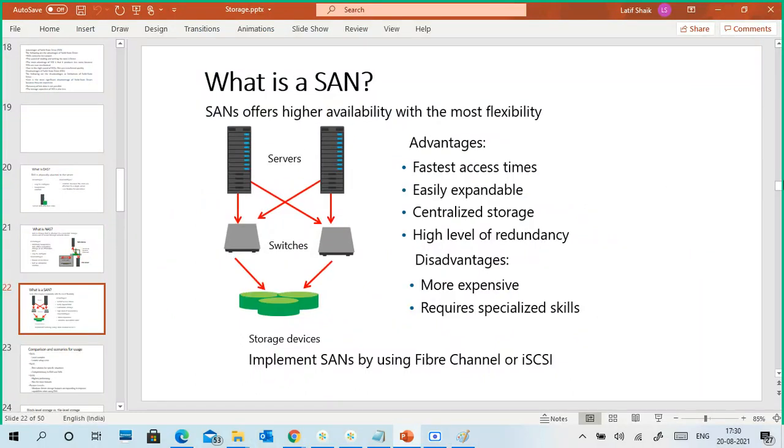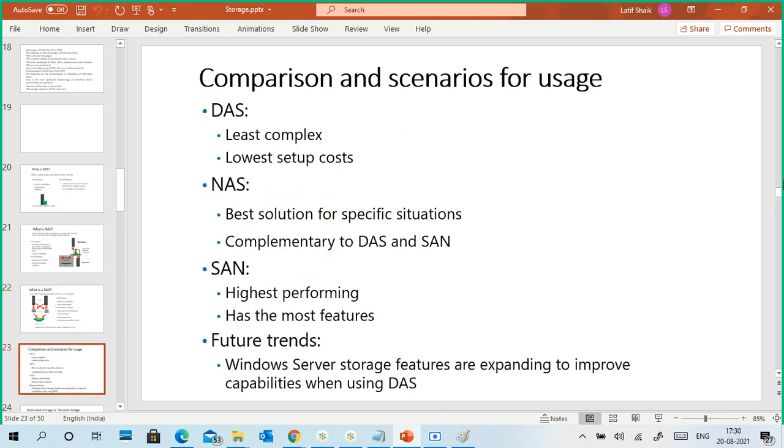SAN has a lot of things, one day we can't cover it. That is a special course for SAN. Okay, so here is the comparison. DAS is the least complex and has the lowest setup cost. For a DAS, you don't require any skills. It is just a system with an internal hard disk or external hard disk directly attached to the computer.